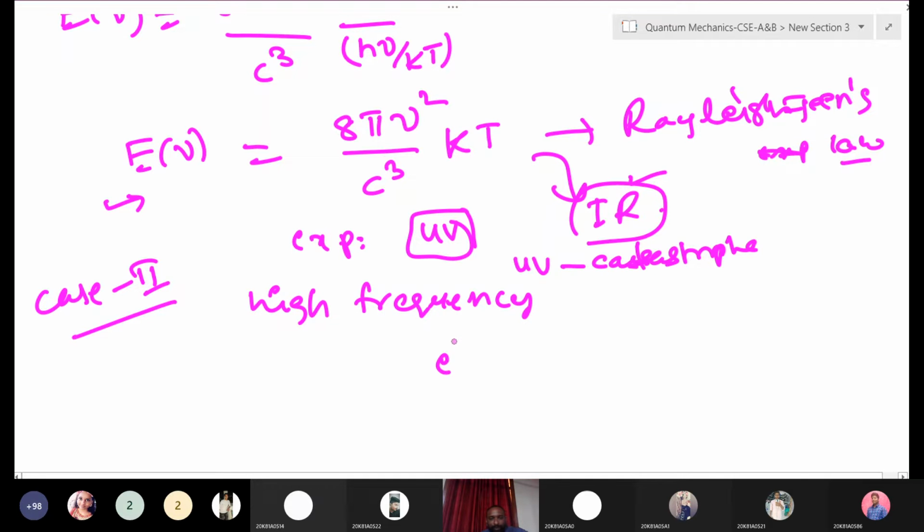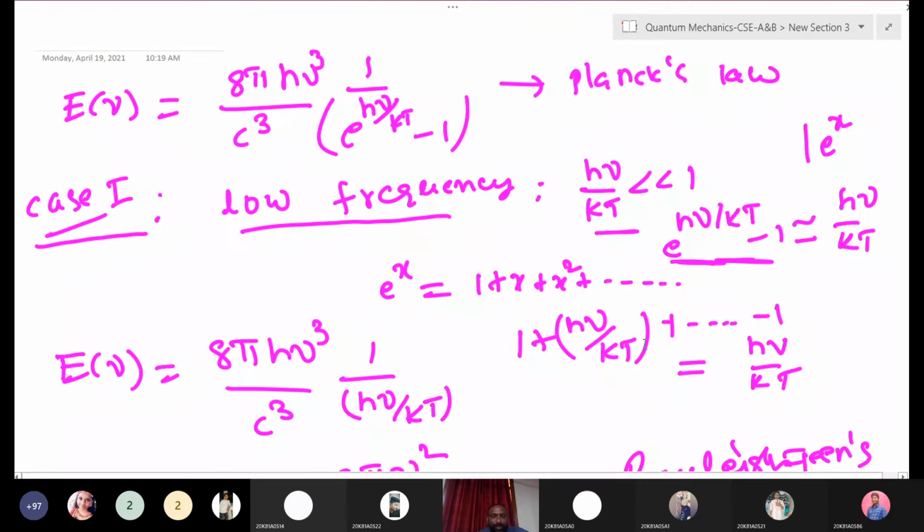Now see here, e to the power of h nu by kT is much greater than 1. It is a very high value compared to 1, so you can neglect the 1 in Planck's expression. In this expression, the first term is very large, so you can neglect the other term.